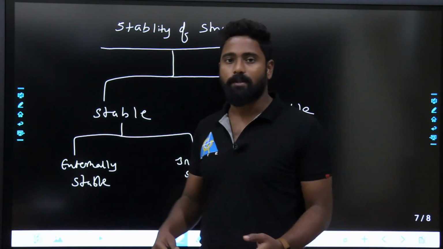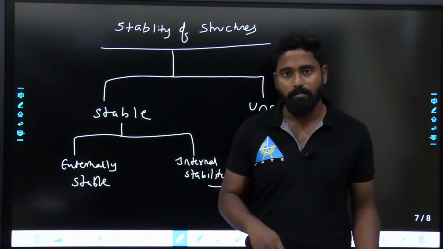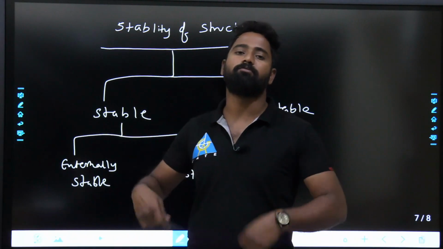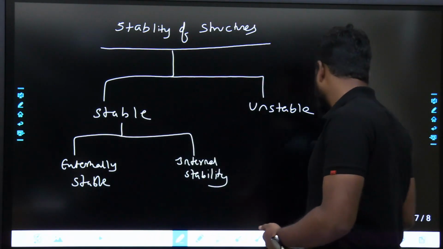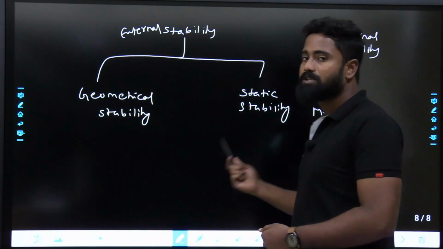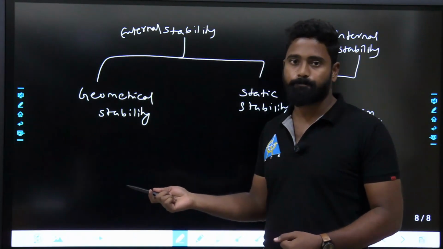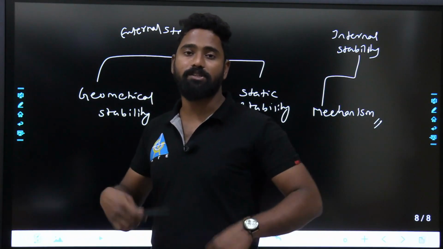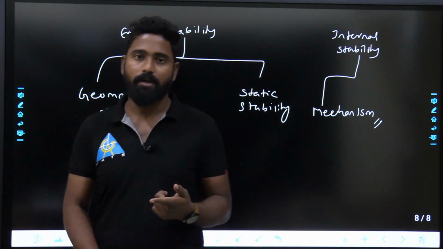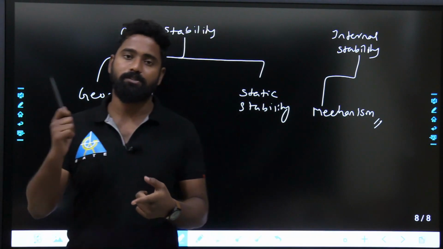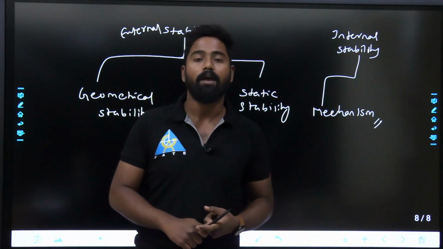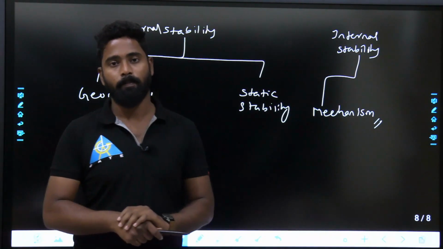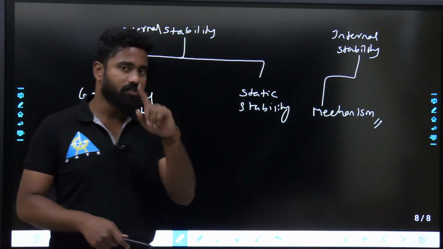stability of structures, whether the structure is stable or unstable. If it is stable, whether it is externally stable or not, internally stable or not. If it fails, then in external stability we will have to see whether it is geometrically stable or unstable. If it is statically stable, you have to see everything. Whenever I say stable structure, the structure is to be stable geometrically, statically, and internally. Everything you have to see and say, then the structure is stable. This is one more thing. So this is your first chapter.